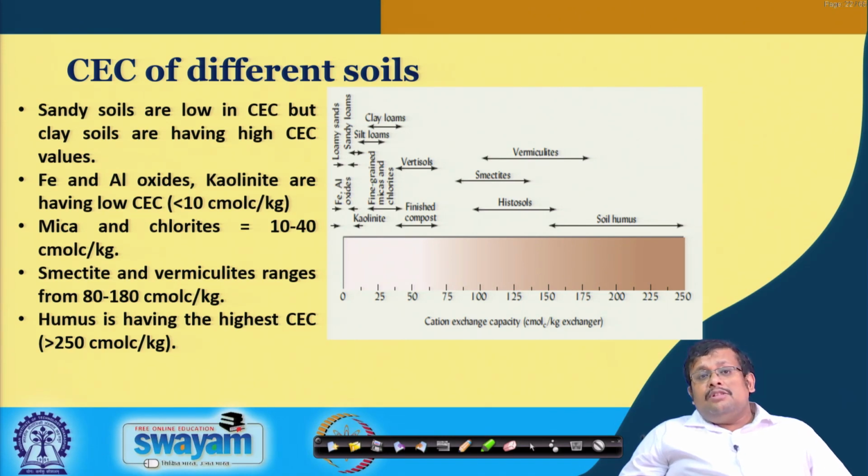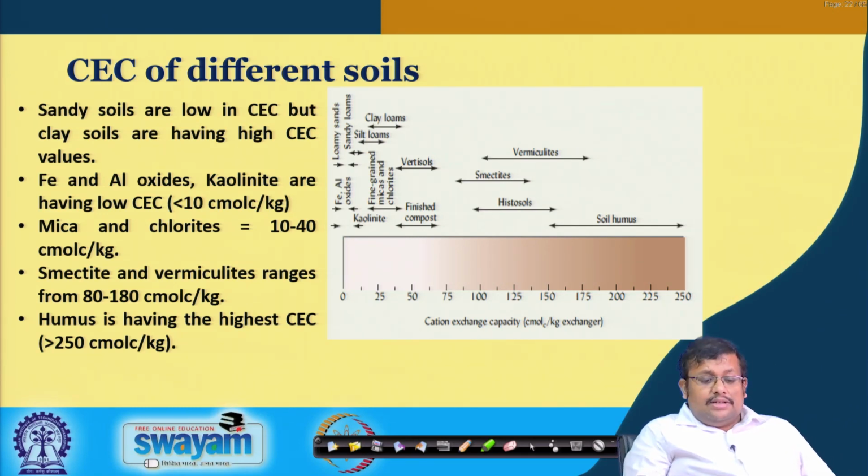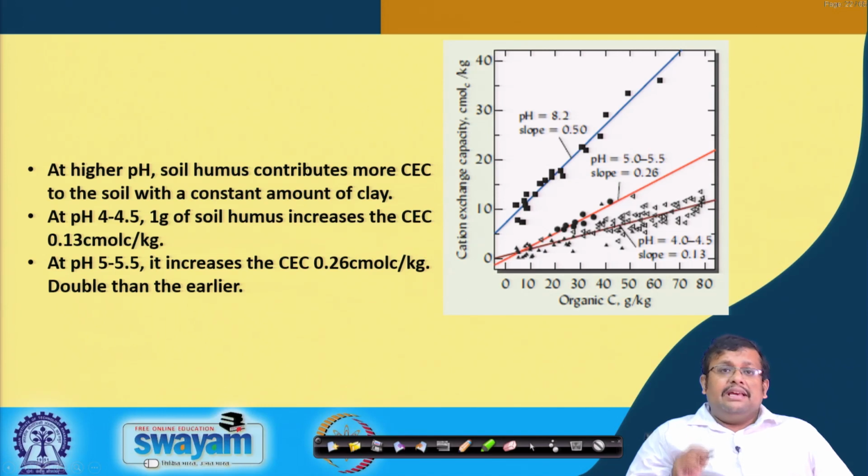However, iron aluminum oxide and kaolinite show low cation exchange capacity, because generally they do not produce very high negative charge. Their charge is pH dependent. Mica and chlorites also produce very low charge. At higher pH, soil humus contributes more CEC to the soil with a constant amount of clay.